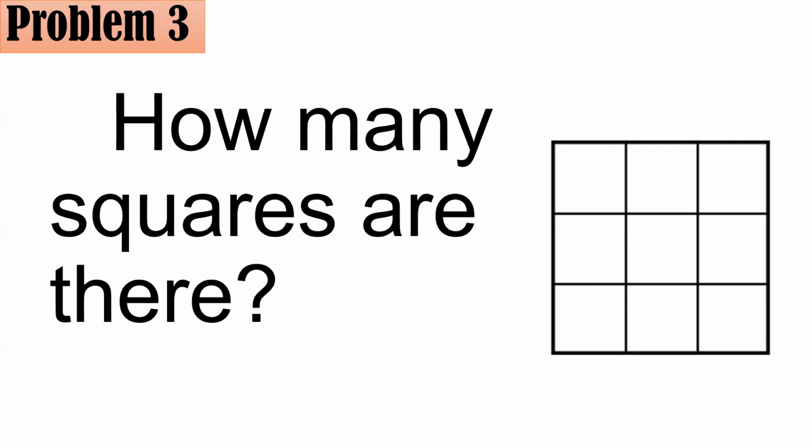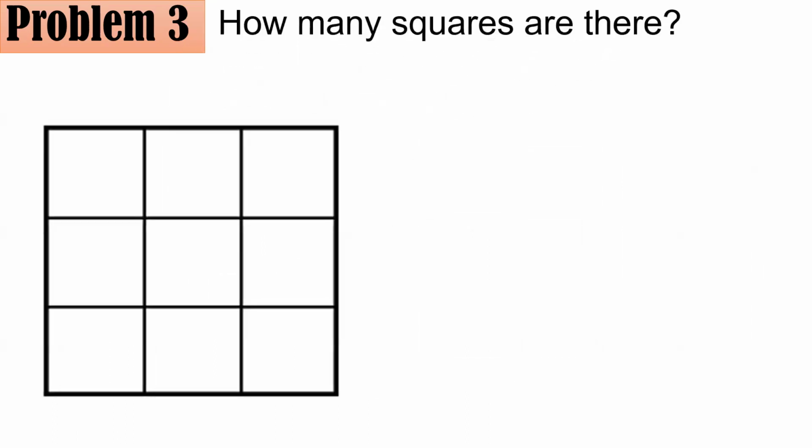For this one, we have to count them systematically. You could see from this figure that there are small squares, like a square of side 1 unit. And take note, when we say square, it is a four-sided polygon with four equal sides. For example, that one in red is in fact a square with a side of 1 unit. So how many are there? We have one, two, three, four, five, six, seven, eight, nine. So far, we have nine squares with a side of 1 unit.